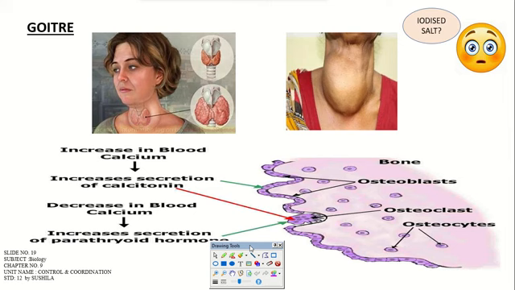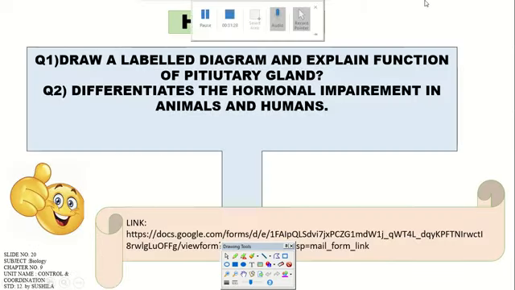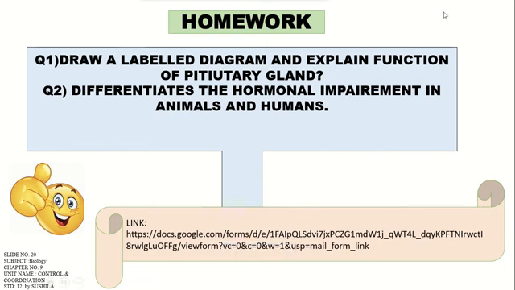And on your screen there is a flow chart of increased blood calcium and the function of calcitonin. It leads to the parathyroid hormone functions, where osteoblasts and osteocytes perform bone formation, and through the osteoclasts it leads to certain other conditions also. But till now we have seen hyperthyroidism and hypothyroidism conditions for the thyroid gland. Here there are some conditions, diseases and their hormonal regulation, which you should be able to correlate with these terms, okay? And now on your screen you can see that the homework part is there.